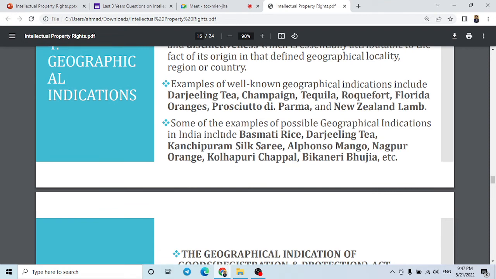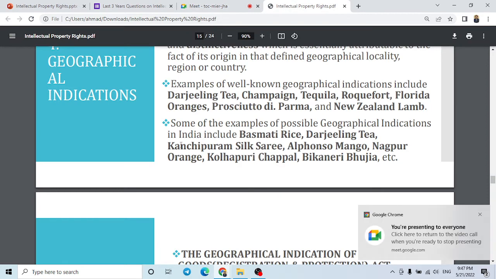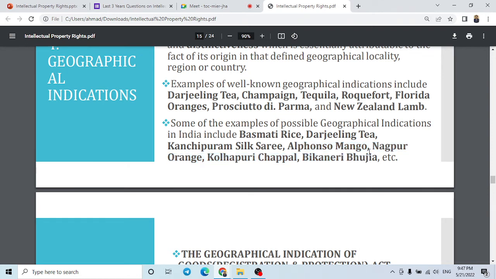And some regional ones we can see: basmati rice, Darjeeling tea, Kanchipuram silk sari. Can anyone tell where this place Kanchipuram is? Tamil Nadu. In Tamil Nadu there is a famous historical city, Kanchipuram. Alphonso mango, Nagpur orange. Nagpur is in Maharashtra. Kolhapuri chappal, Bikaneri bhujia. Where is this Bikaner? Bikaner is in Rajasthan.